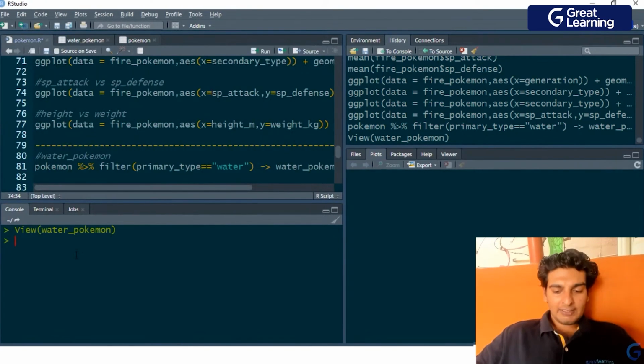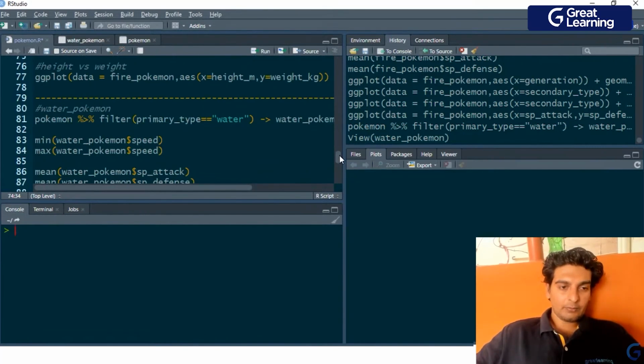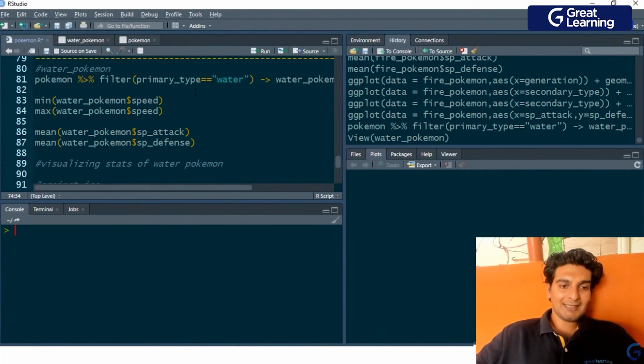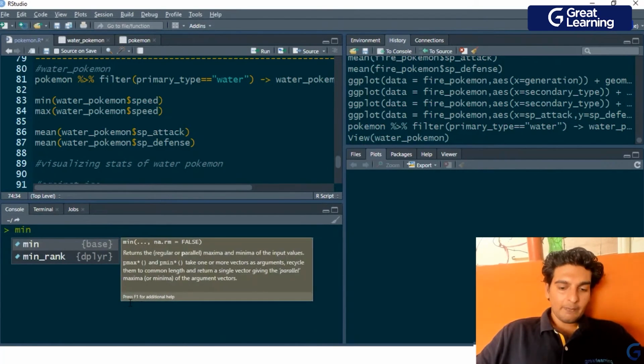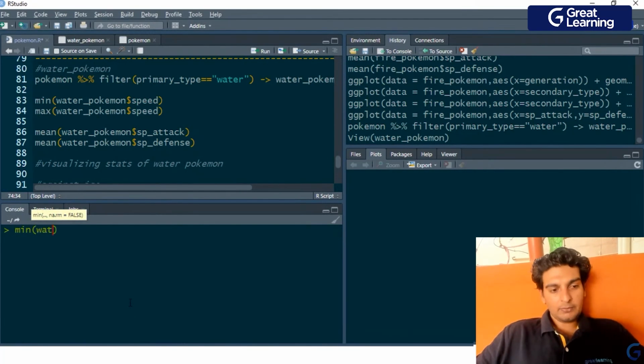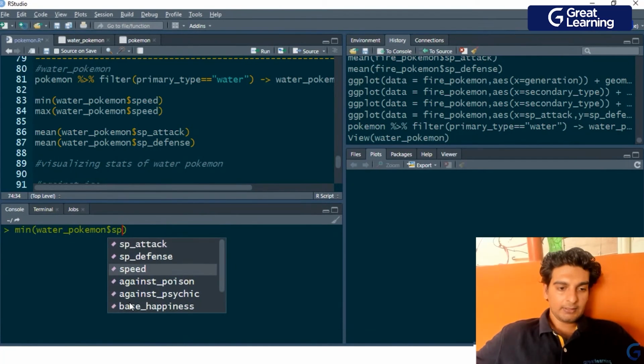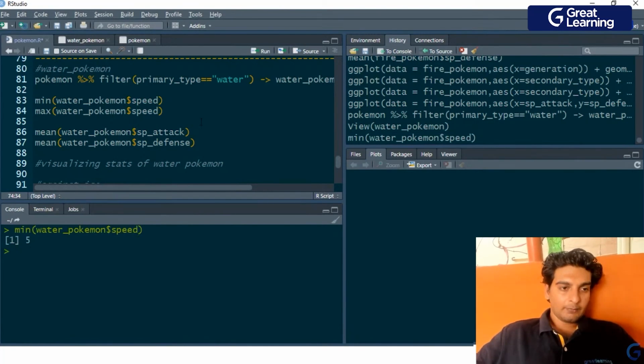So now that we have extracted the water type Pokemons, let's do the same analysis over here, because I'd want to compare the speed, special attack, and special defense with respect to fire and also grass type. I'd want to check the minimum and maximum value of speed. So minimum water Pokemon $speed, and we see that the minimum speed of a water type Pokemon comes out to be 5.